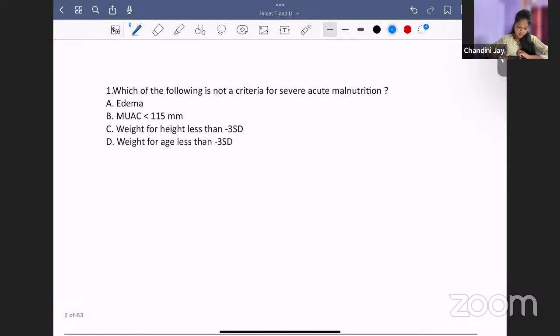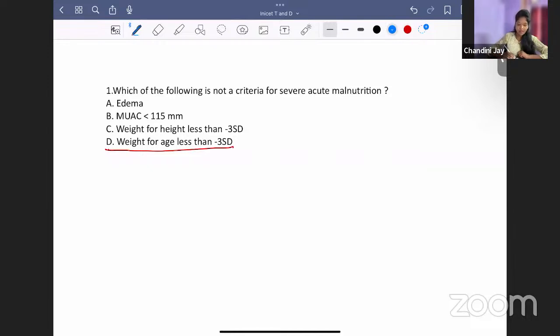Which of the following is not a criteria for severe acute malnutrition? Is it edema? Is it mid upper arm circumference less than 11.5 centimeters? Weight for height less than -3? Weight for age less than -3 standard deviation. So which is the right answer here? So the answer here is D.